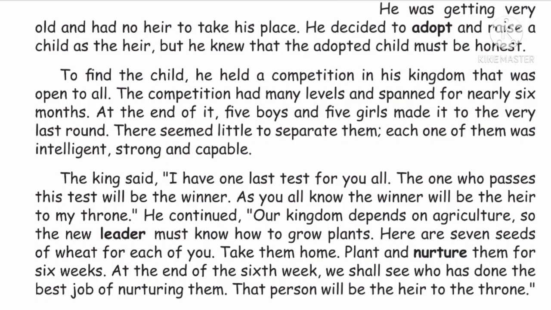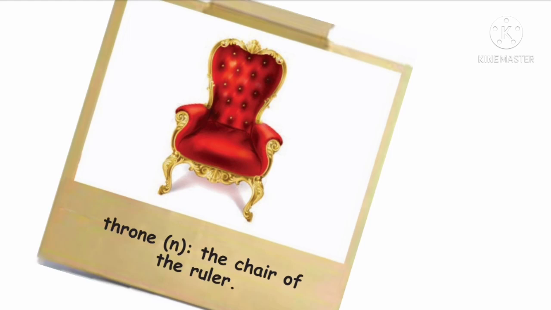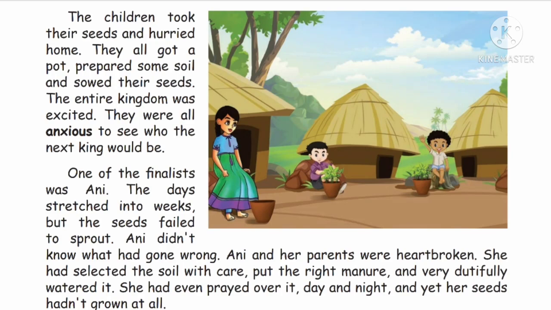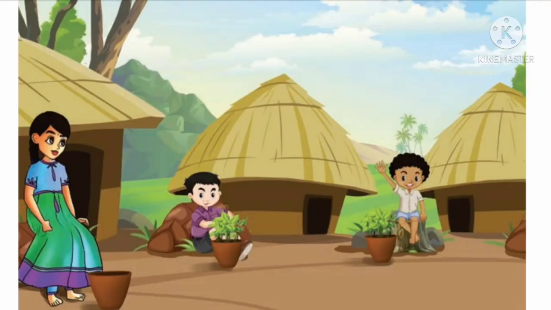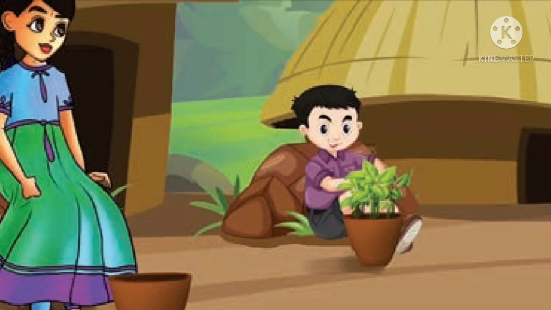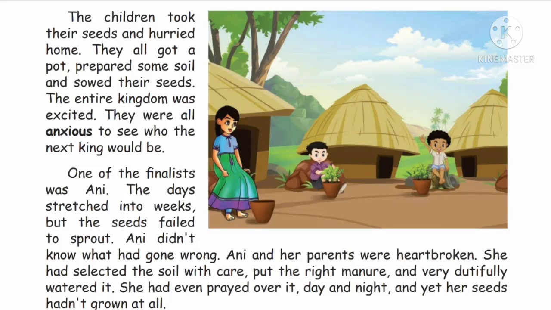What happened? The children took the seeds and went home, and they buried the seeds in pots and grew and nurtured them very softly. They were all curious to see who the next king would be. The people were very curious to know who the next king would be. And one of the finalists was Annie. But what happened? Her seed did not sprout.